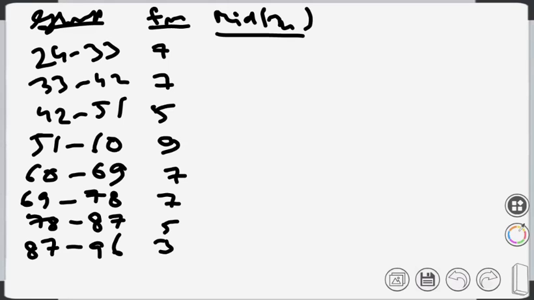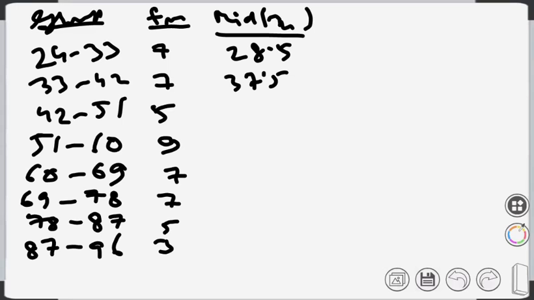So how much is the mid value? If you remember, we have just added these two and divided by 2. So 24 plus 33 divided by 2 gives 28.5. Then it is 37.5. Just find out the mid values of each group.